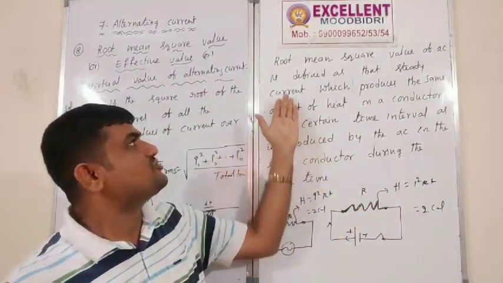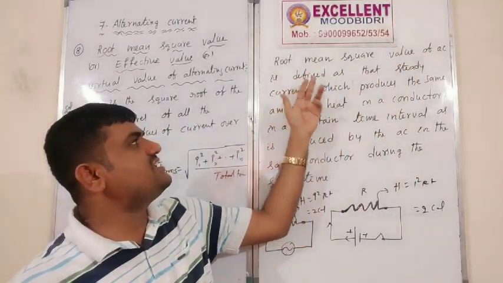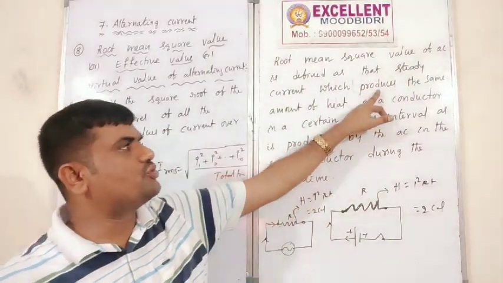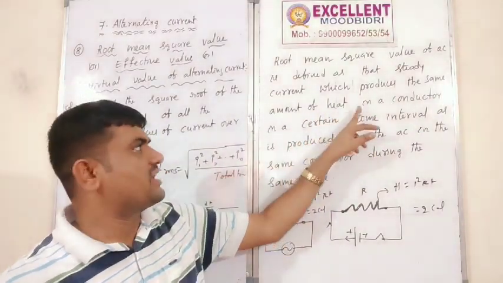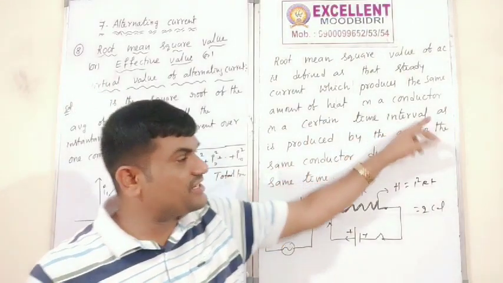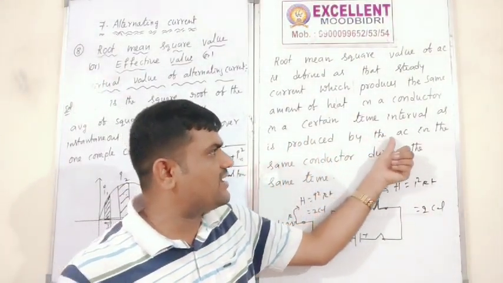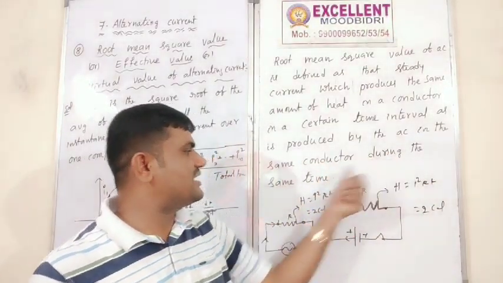See what is that? So the root mean square value of the AC is defined as that steady current which produces the same amount of heat in a conductor in a certain time interval as is produced by the AC in the same conductor during the same time.